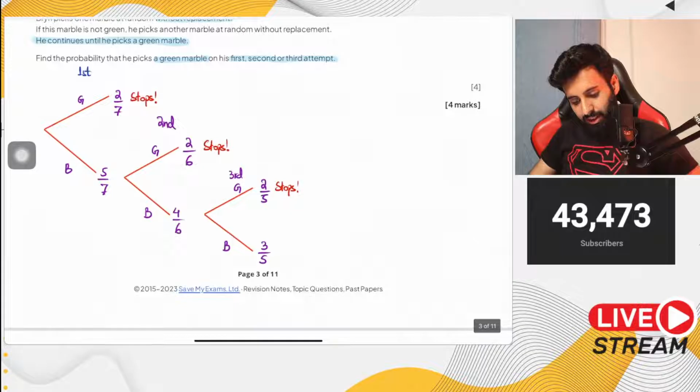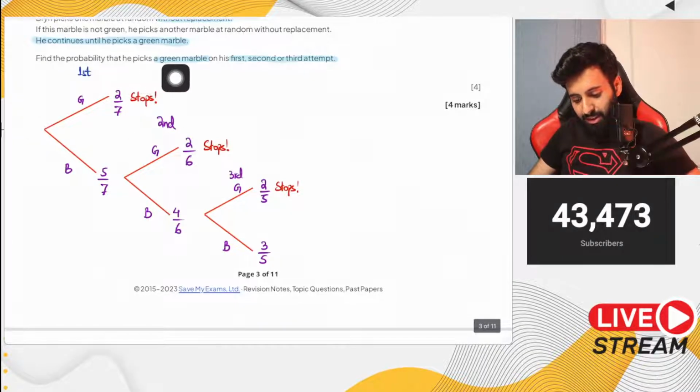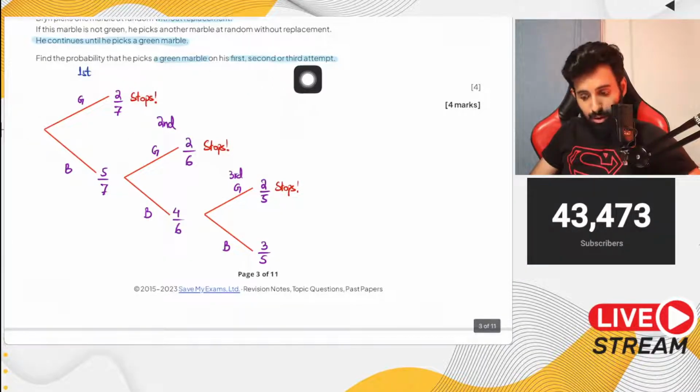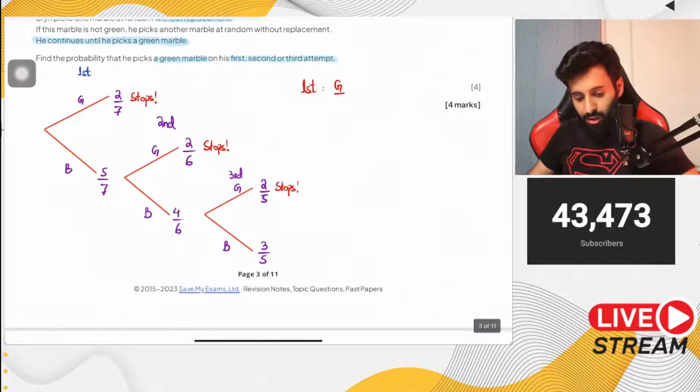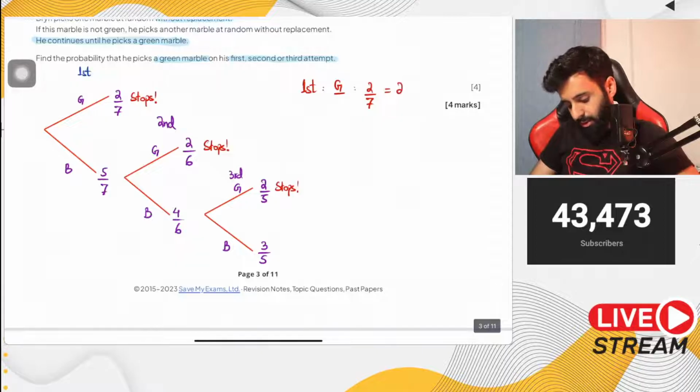The question says, find the probability that he picks a green marble on his first, second, or third attempt. So let's start with the first. What's the probability that he gets a green marble in the first attempt? That means the first one is green, so the probability will be simply 2 upon 7.